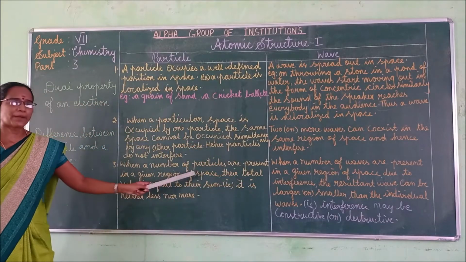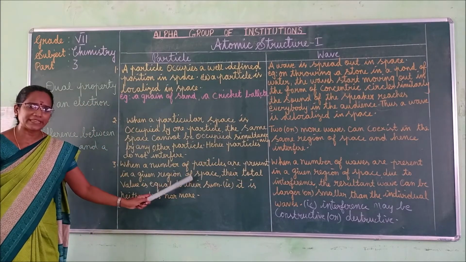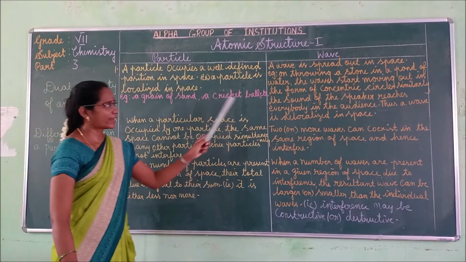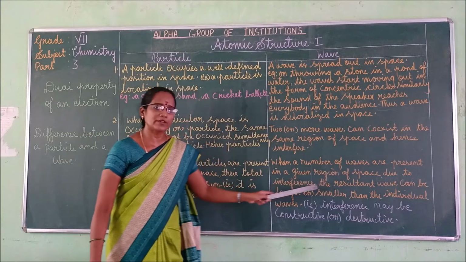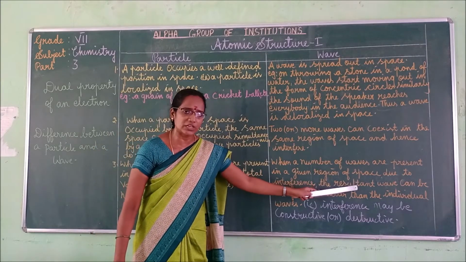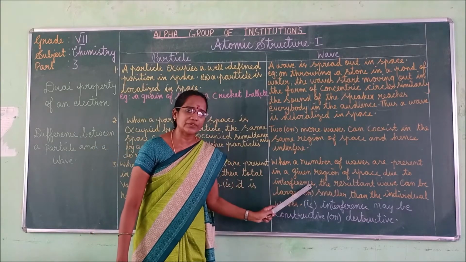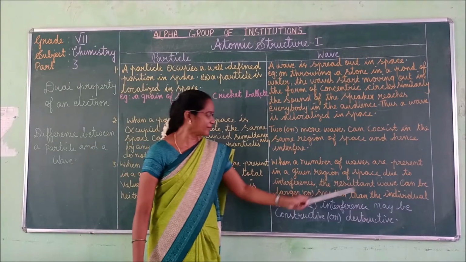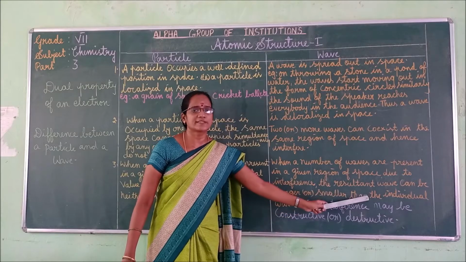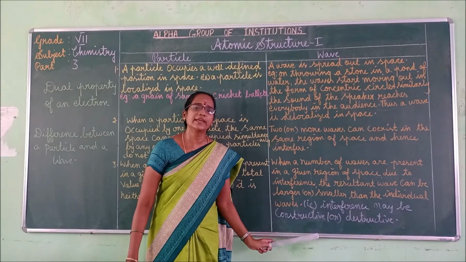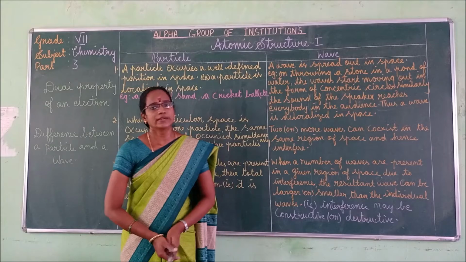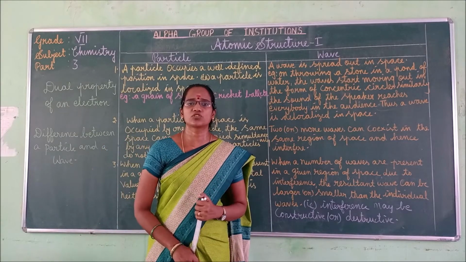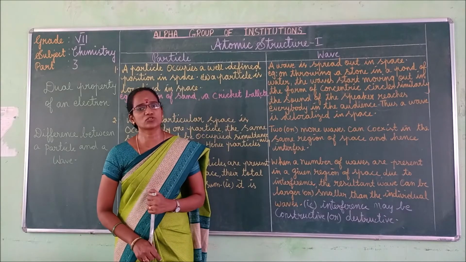The third one, the number of particles present in the given region of space is equal to their sum. Whereas for waves, when a number of waves are present in the given region of space, due to interference, meaning combination of two or more waves, the resultant wave can be larger or smaller, or otherwise we can say it is constructive or destructive in nature, right? So this is a 5-mark question. You have to read this question, children.